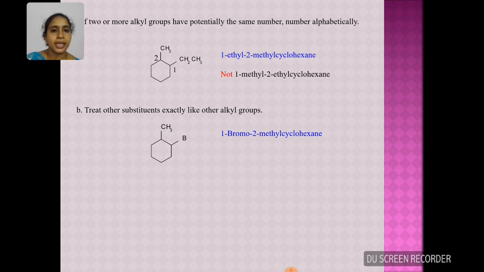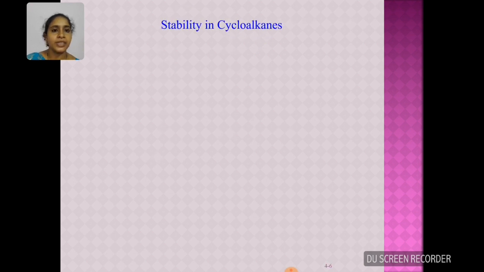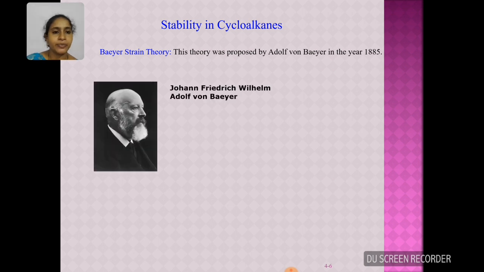Next we are going to discuss the stability of cycloalkanes, which is discussed under Baeyer strain theory. This theory was proposed by Adolf von Baeyer in the year 1885. His full name is Johann Friedrich Wilhelm Adolf von Baeyer.